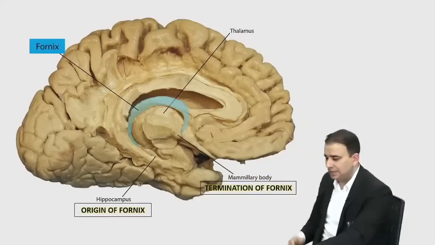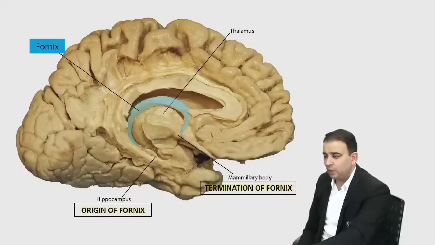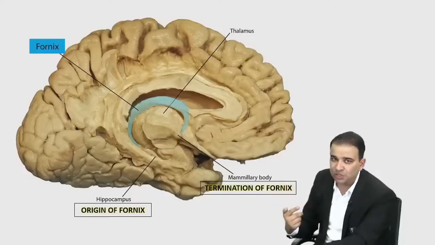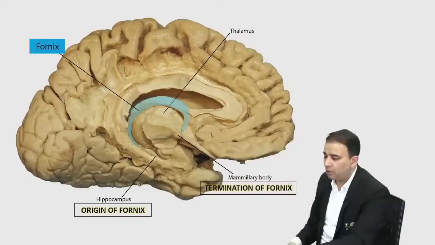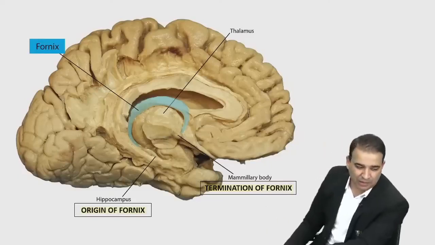The question asked was, in the coronal section, the fornix was given, and the question was where the marked fiber originates. Origin in hippocampus, termination in mammillary body. It's a part of the limbic system, guys. It's a part of the limbic system.